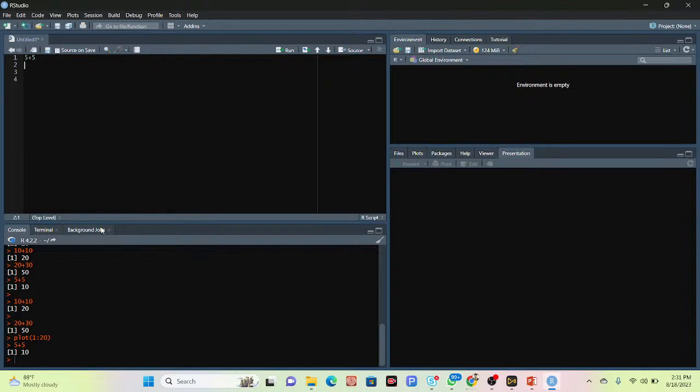But suppose I print my name, Mijanur, and then click run. You can see what happened this time. It shows an error: Mijanur not found. So there is some problem. When I run my name like this, it does not work. I can simply put quotation marks here because it is a string. So put the quotation marks around my name and then click run. This time it works. There is no error.